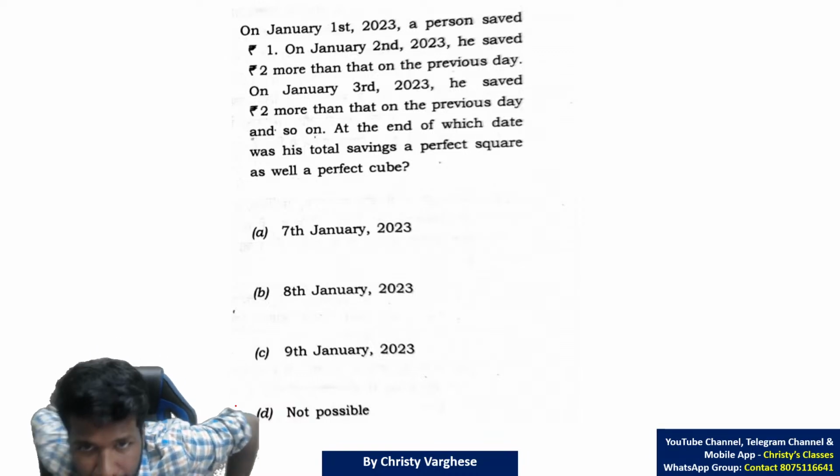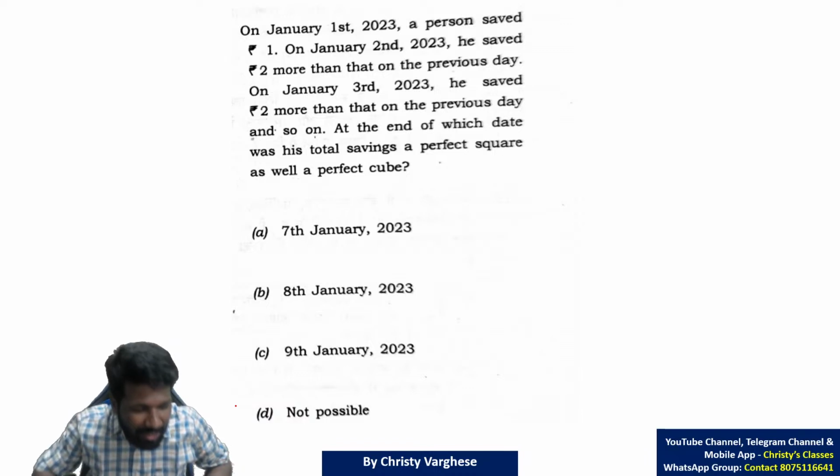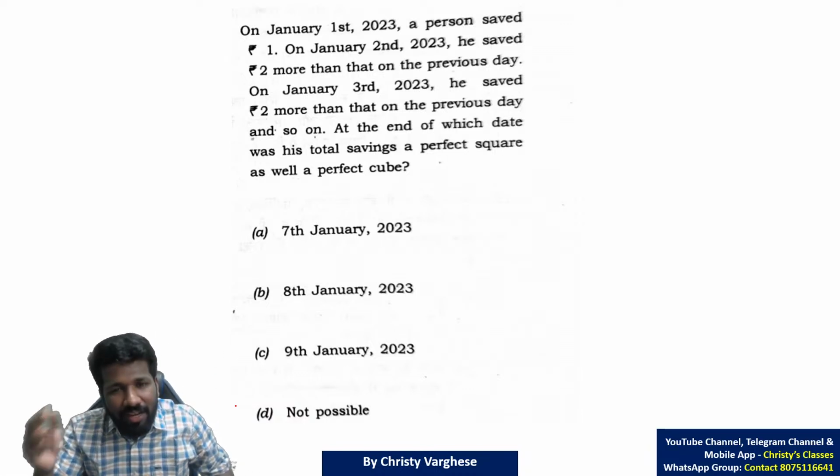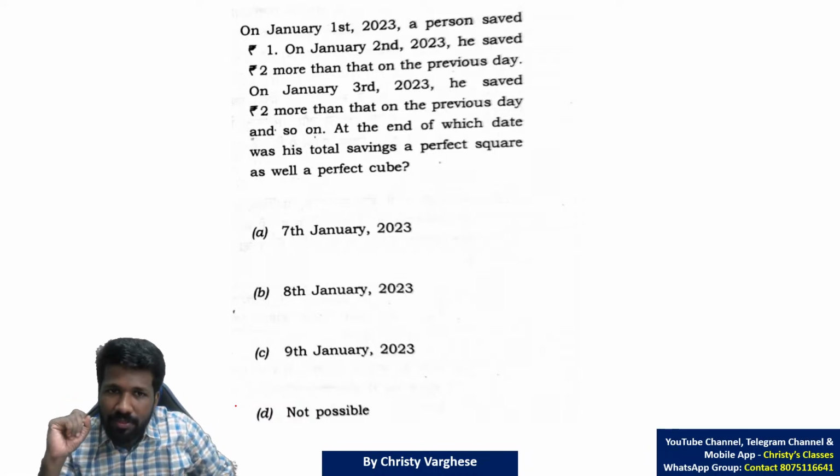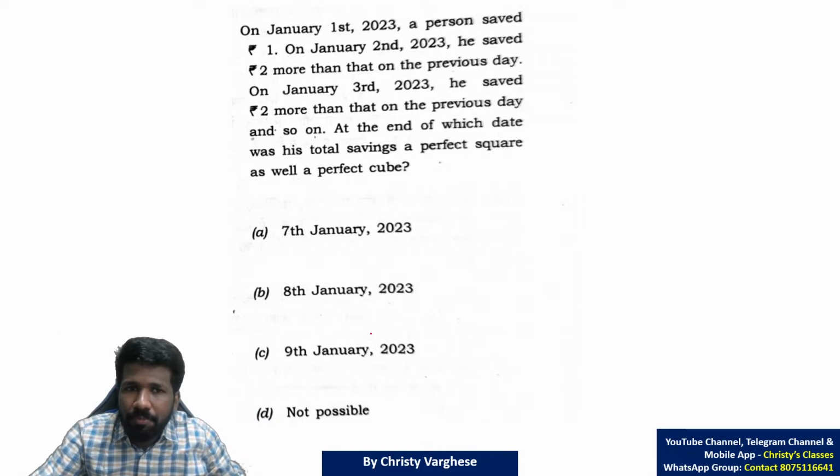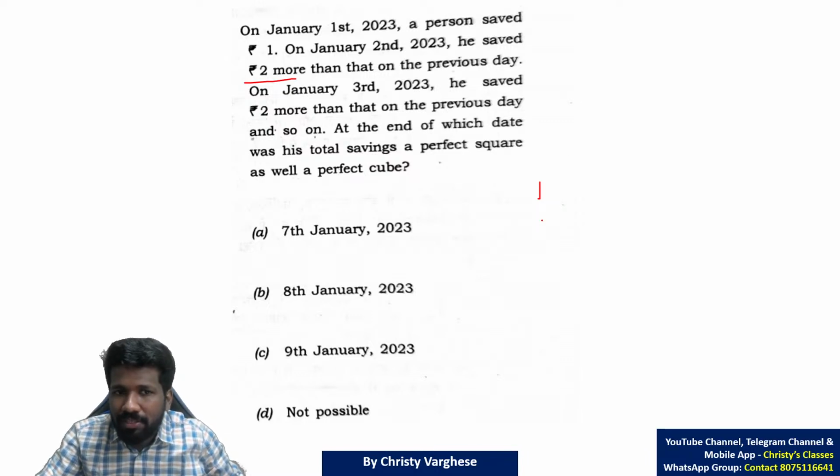Okay, so I'll start explaining. This question is a hybrid question. Calendar basic idea is there, but more than that, this is a number system based question. On January 1st, 2023, a person saved rupees 1. So January 1st, he saved 1. January 2nd, he saved 2 more than on the previous day. 1 plus 2, 3.